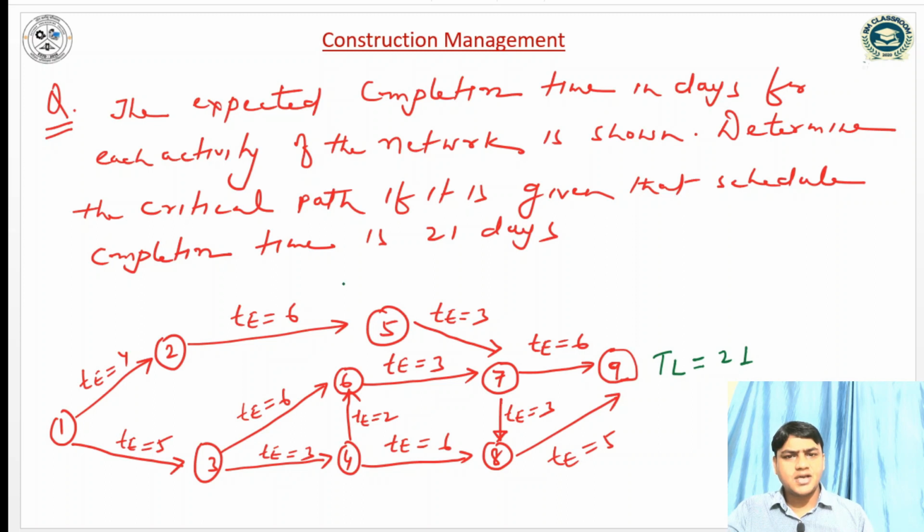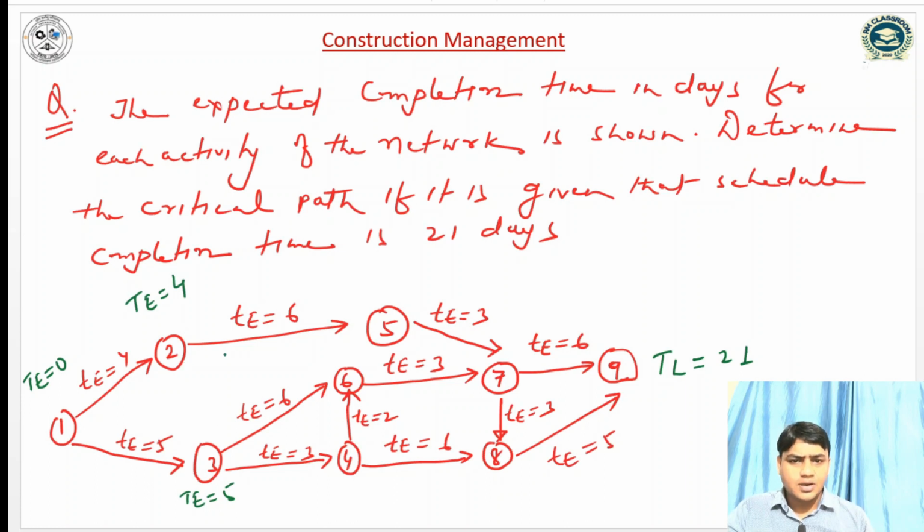The early expected time for event 1 is not given, so let us assume the early start time is 0. For events 2 and 3, only one incoming arrow is coming from event 1. So the early starting time for event 2 will be 0 plus 4, 4, and for event 3, 0 plus 5, 5.